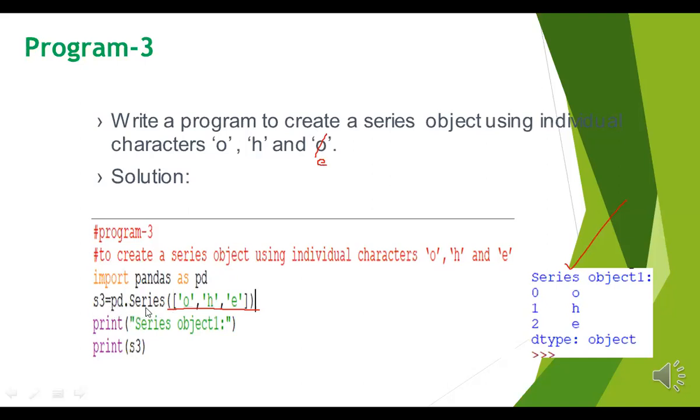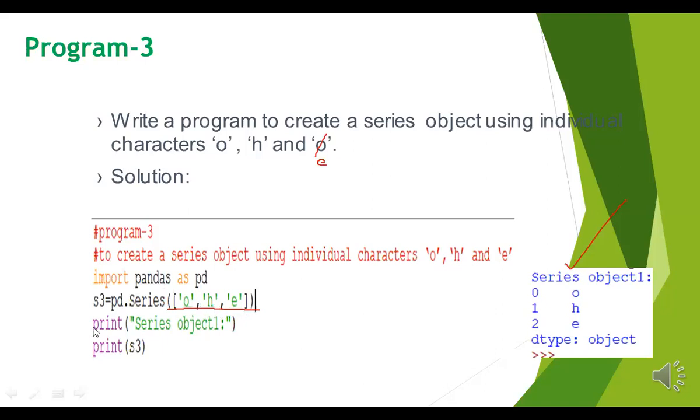What am I doing here? I am creating a series. I don't have numeric values here, I have character values. See, what series am I creating? O, H, E. These are values enclosed in single quotation marks. Inside the normal bracket, you have to use a square bracket. And because it is a character value, I am enclosing it in single quotes, separating by commas.